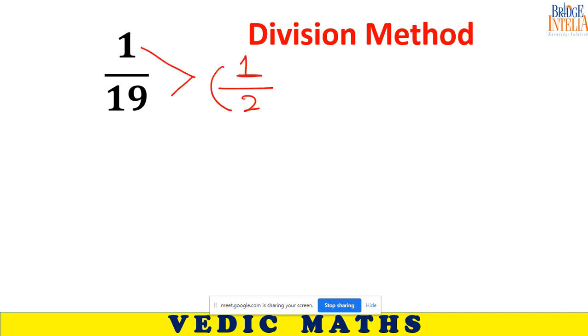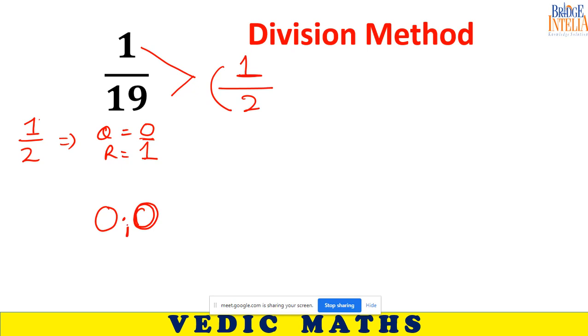So now let us begin. First you divide 1 by 2. Tell me what is the quotient, what is the remainder. If you are dividing 1 by 2, not a single time division will take place. So quotient will be 0, remainder will be 1. So let's start answering. Place this 0 here. Remainder is 1, so place that 1 here.